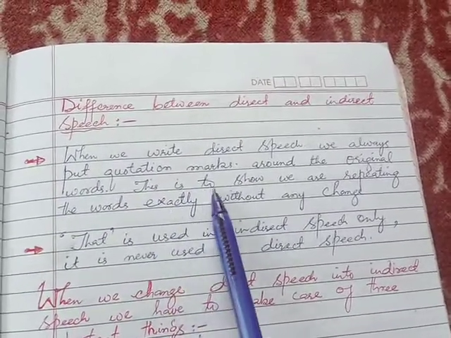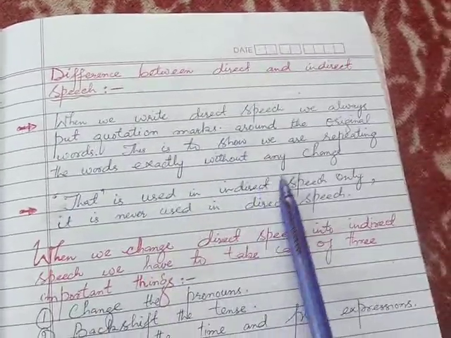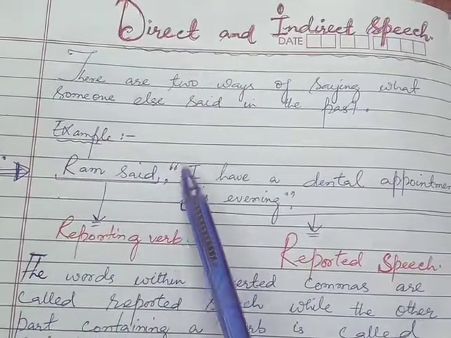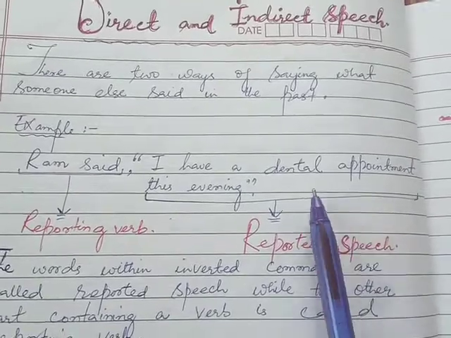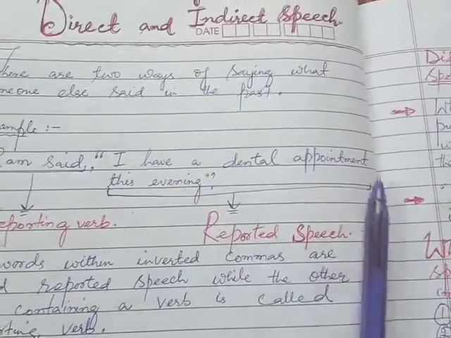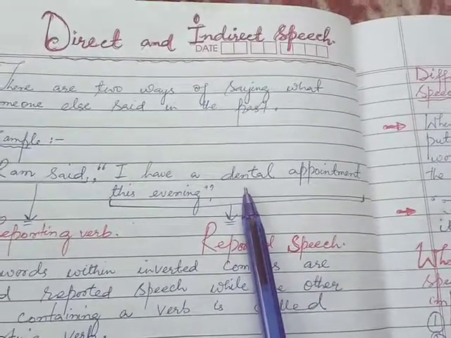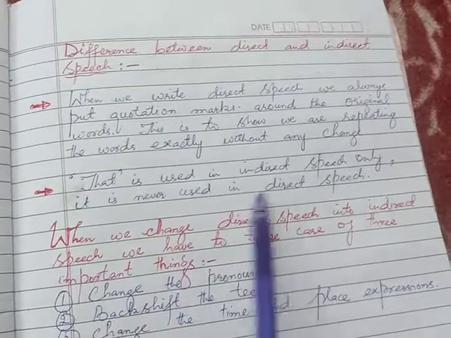This is to show we are repeating the words exactly without any change. Like here, we have put this direct speech in inverted commas, in order to show that we are repeating the exact words without any change. Another important thing is that "that" is used in indirect speech only, it's never used in direct speech.